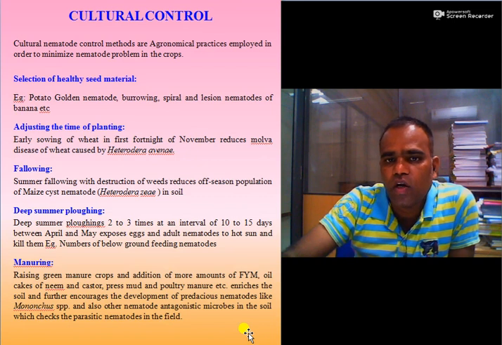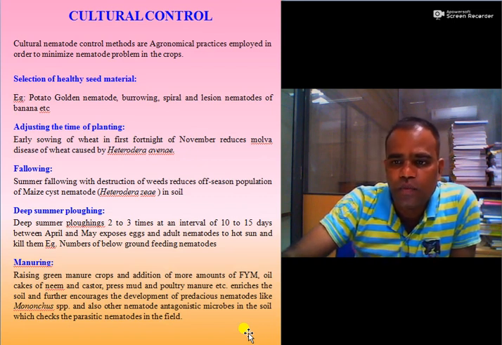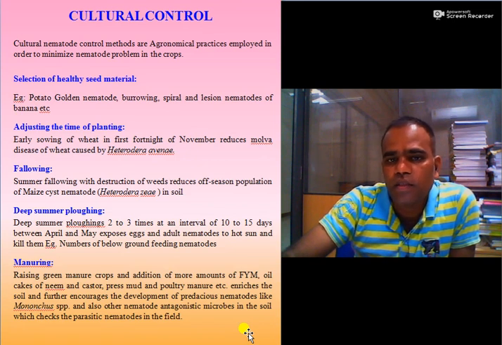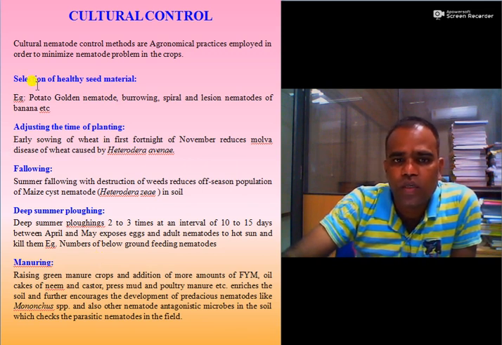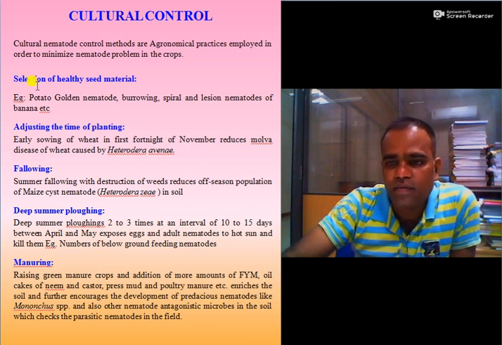The agronomical practices employed in order to minimize the nematode population in the crop are called cultural control. There are several strategies or operations useful for management of nematodes by the cultural method. First is selection of healthy seed material.